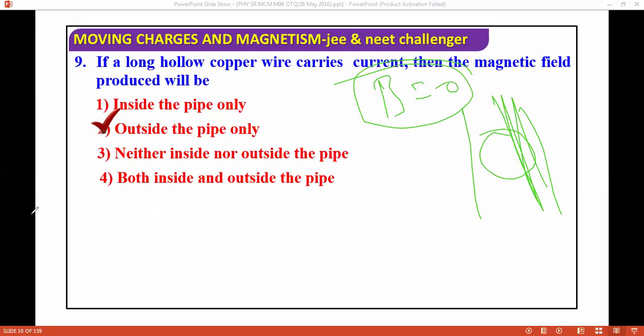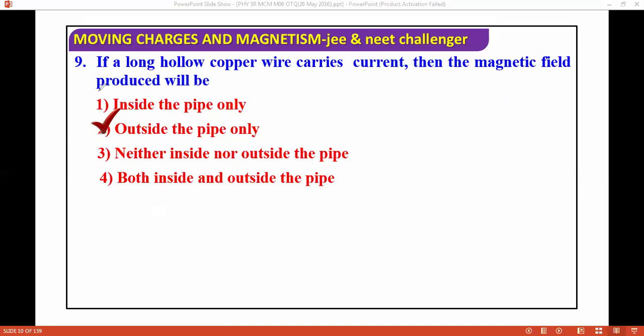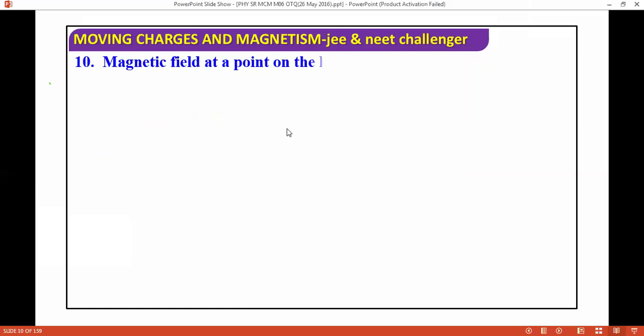So if you don't understand the Ampere circuit law, then you can't understand the questions. Otherwise, it will be difficult for you to understand the questions, and it will be more difficult to remember them. That's the thing. Next question: the magnetic field at a point on the line of a current-carrying conductor. This is a very easy question.